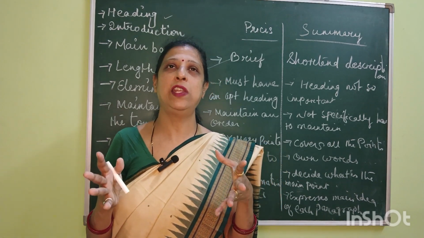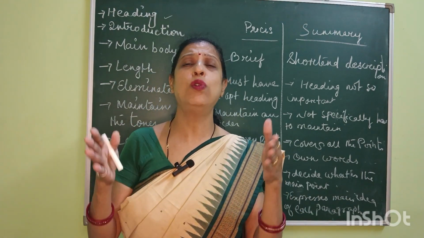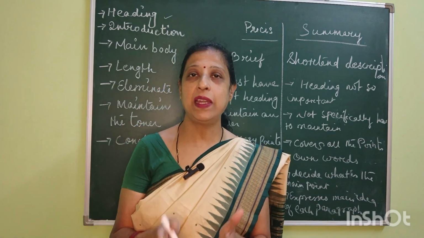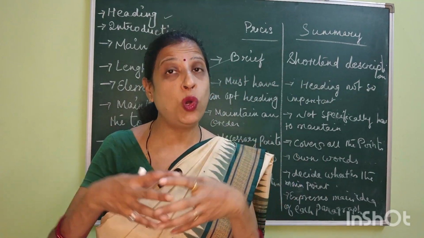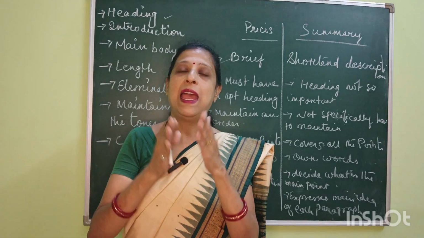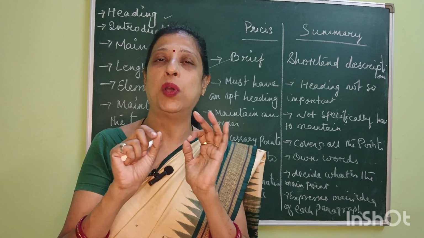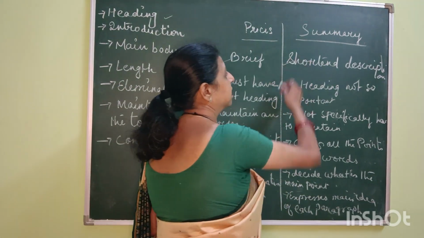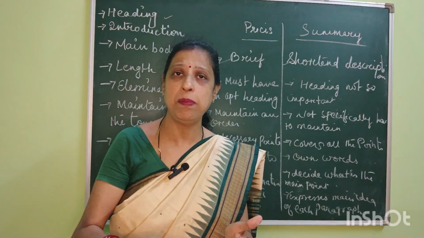It doesn't mean you make it very short, but you give a short description of the poem, and that is called summary writing. But in Precis writing you have to make it compact and much smaller, and just cover the important points. So summary writing is shortening the description or the poem given.